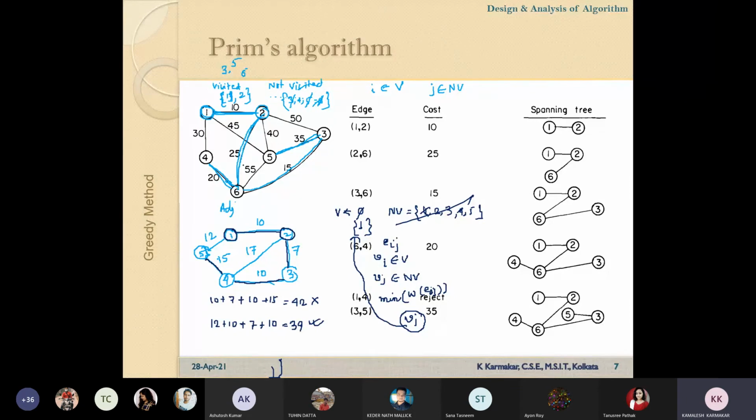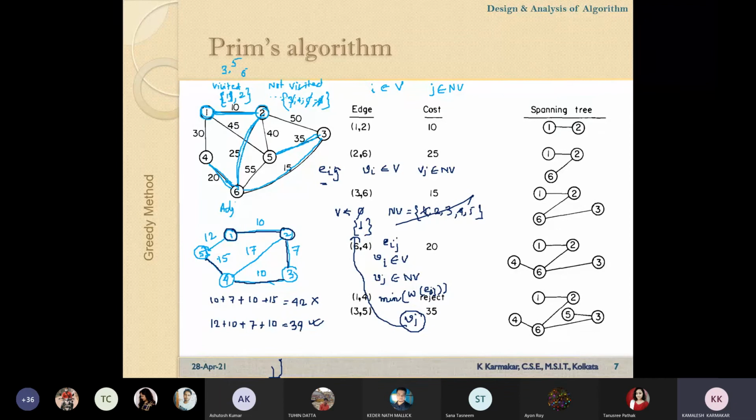At any moment, if we consider an edge Eij in a graph, where Vi belongs to set V, which is visited, and Vj belongs to the non-visited set, then this vertex Vj has never been visited. If the vertex has never been visited, is there any possibility to form a cycle?